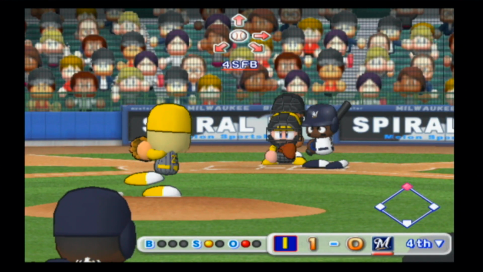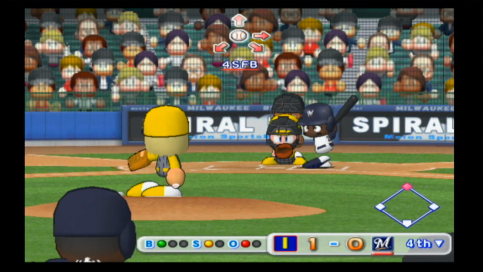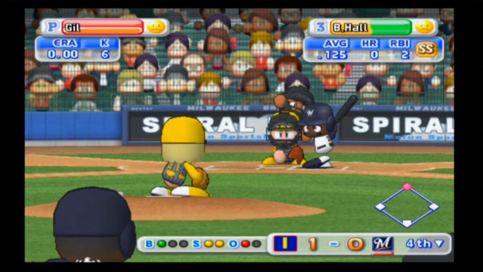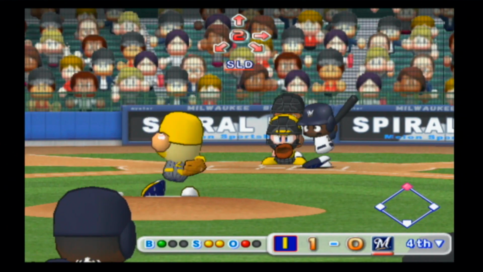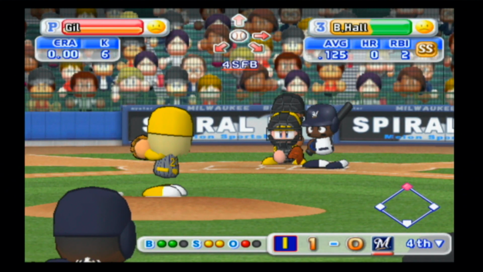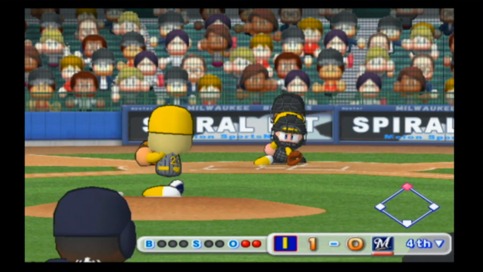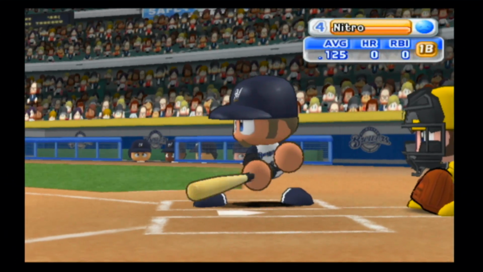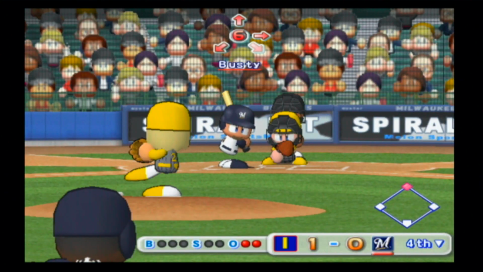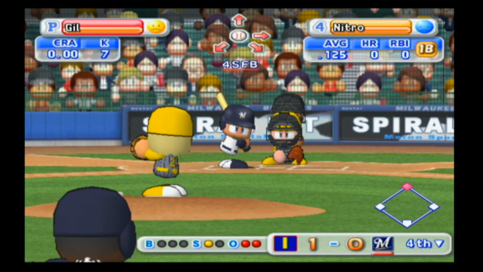He looks at strike 1. That fastball misses inside. Gill tries another one, this one called a strike. 1-2. Slider down and away, evens the count, 2 balls and 2 strikes. Swing and a miss, strike 3. That's a big strikeout for Gill, though he still has to get around Nitro to get out of this inning. Nitro definitely has the ability to give the Brewers the lead here.